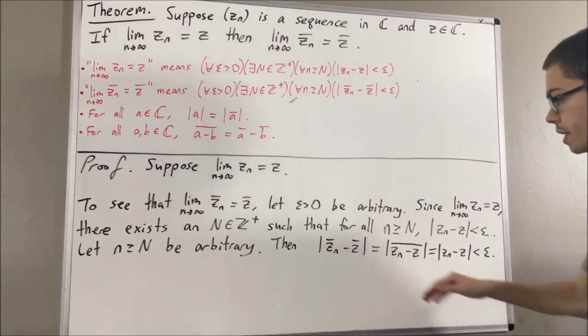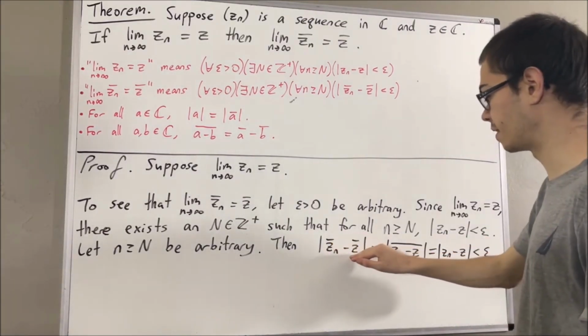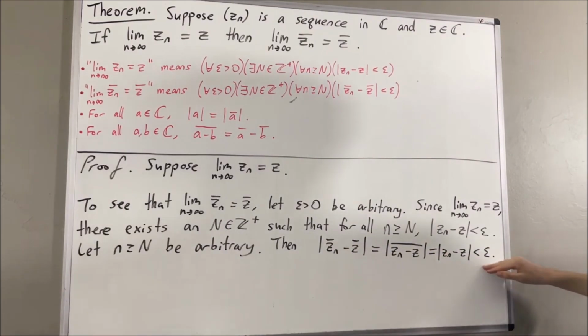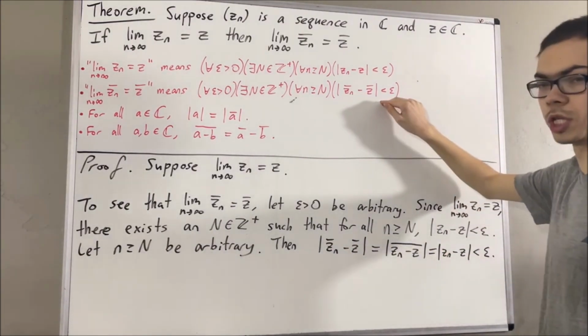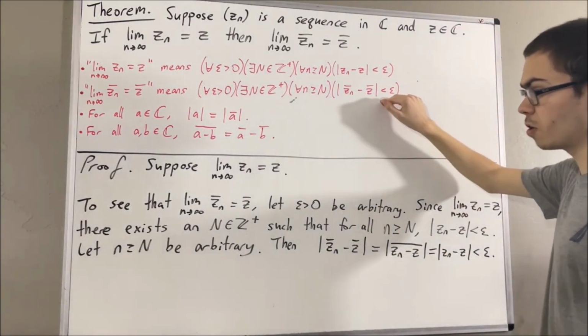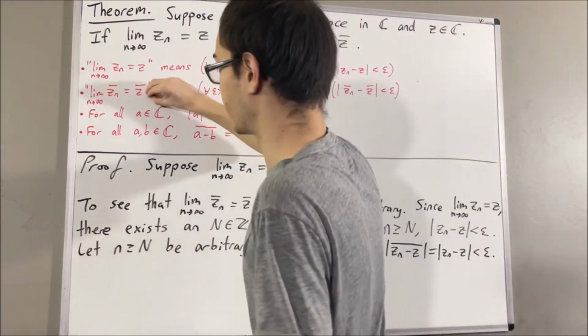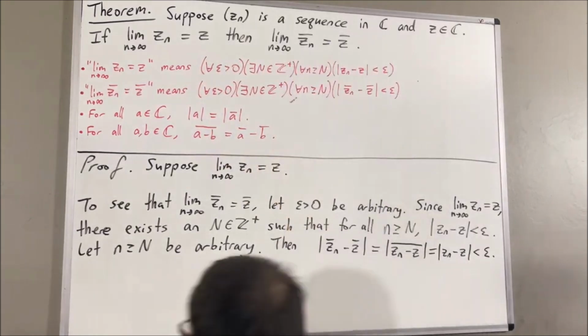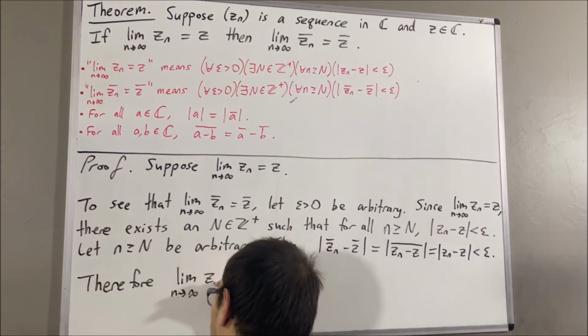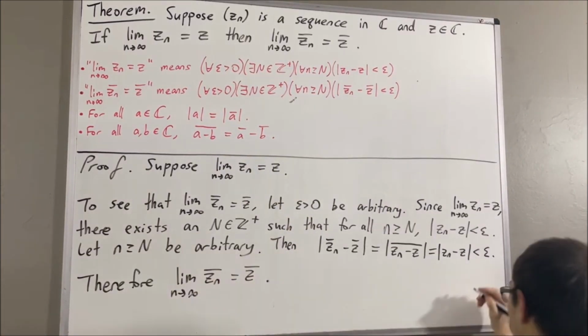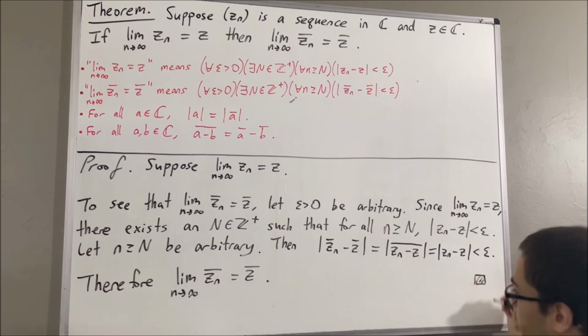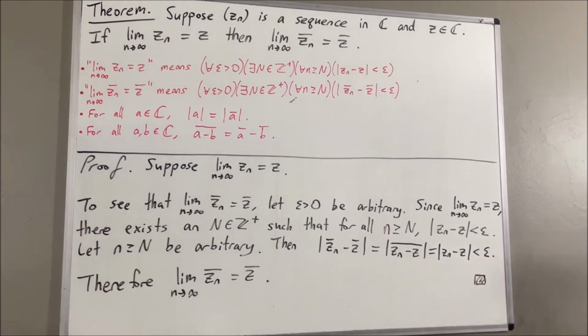And so we have shown that the absolute value of Zn conjugate minus Z conjugate is less than epsilon, which is exactly what we wanted to show. And so we have proven this statement, which means we have proven this limit. And so this completes the proof. And so yeah, that's pretty much it for this video.